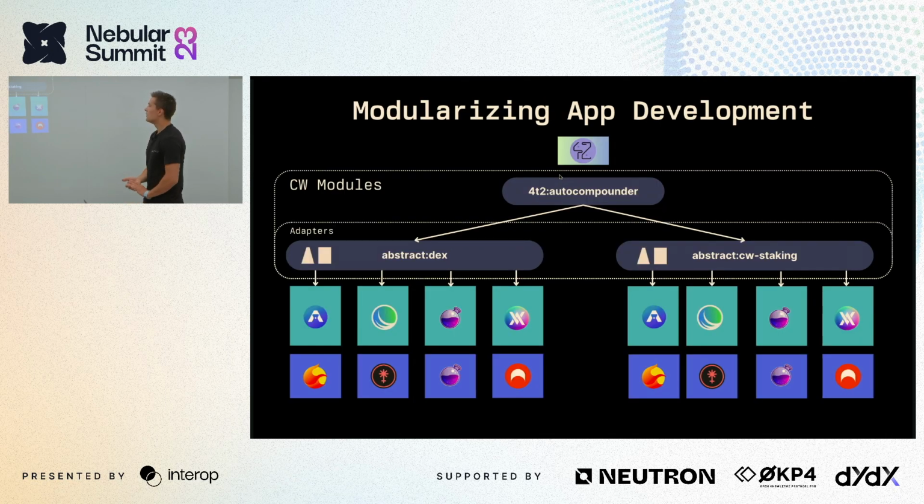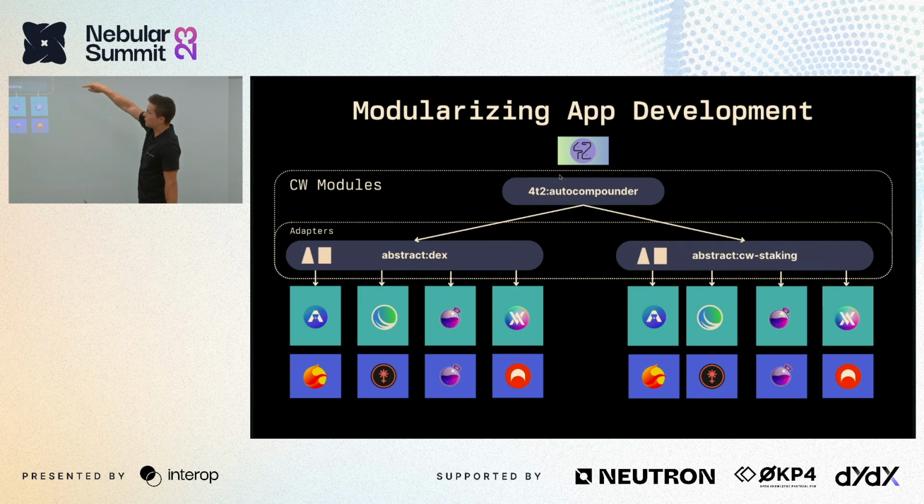And so we've kind of encapsulated this functionality, not only with the DEX adapter, but with a couple other things, like the CW staking adapter, which allows for staking of arbitrary LP assets on DEXs and protocols. So that means that you can provide liquidity on Osmosis and then stake that liquidity somewhere else, theoretically.